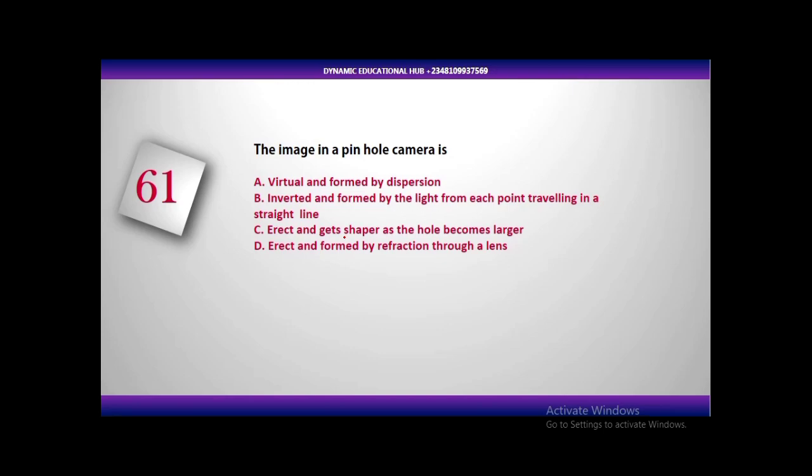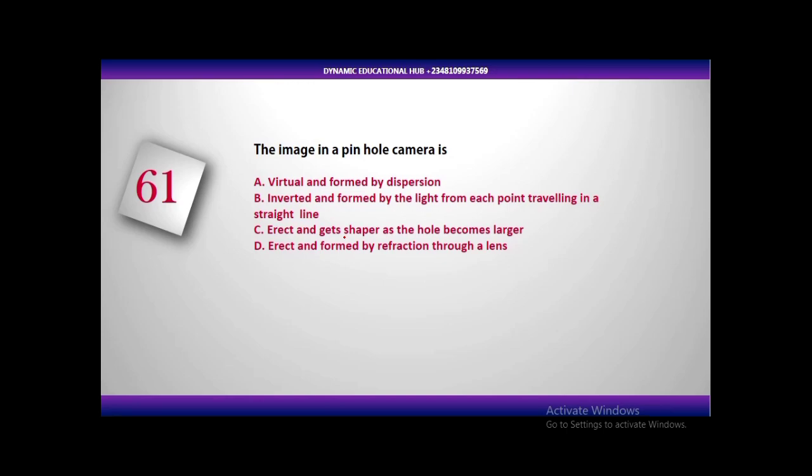Let me quickly explain the pinhole camera. The image that is formed in a pinhole camera is real, not virtual. What is a real image? Any image that is formed on a screen as a result of the actual intersection of rays of light.